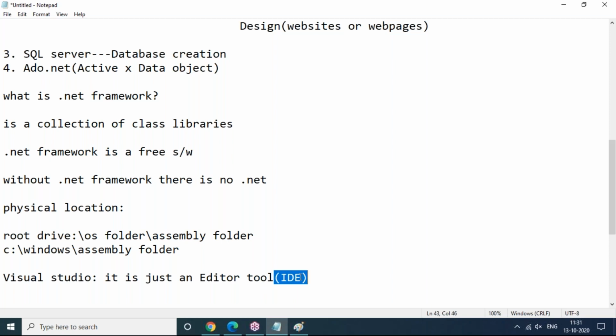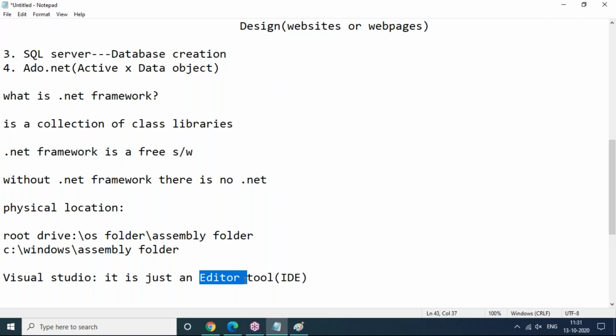This is the Visual Studio software actually here. Visual Studio is also free software, but for student and faculty purposes Microsoft is providing free software with a Microsoft account. Those who have a Microsoft account, they are going to provide some free software. Only the community version is given free of cost, but the enterprise and professional versions are not free. I'll tell you how to get this Visual Studio editor software and how to install it in coming sessions, no problem at all.